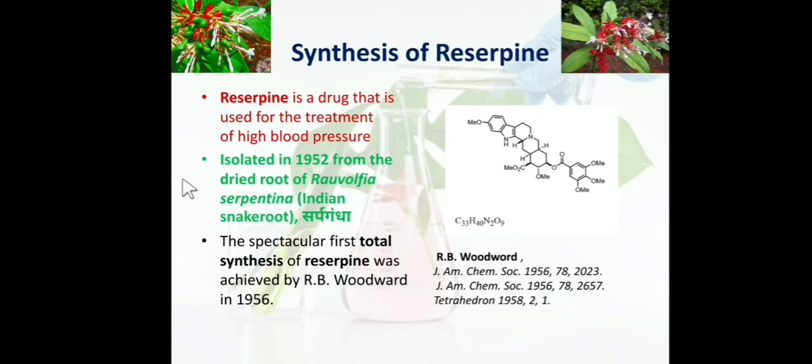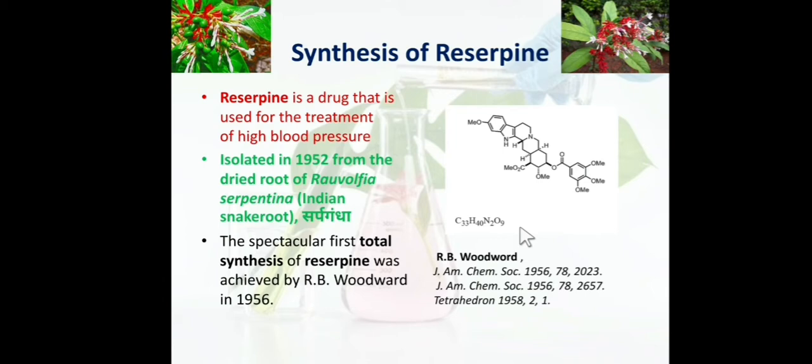So from the Sarpagandha, reserpine is isolated, and its first total synthesis was carried out by R.B. Woodward in 1956. The results were published in Journal of American Chemical Society and Tetrahedron in 1958 and 1956. So friends, this is the structure of reserpine. It has a pentacyclic ring system and a side chain. Its molecular formula is C33H40N2O9.